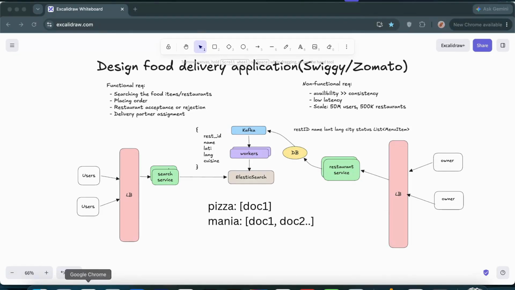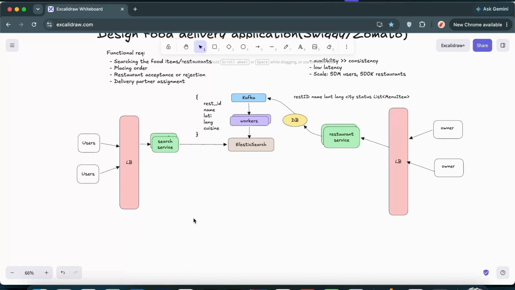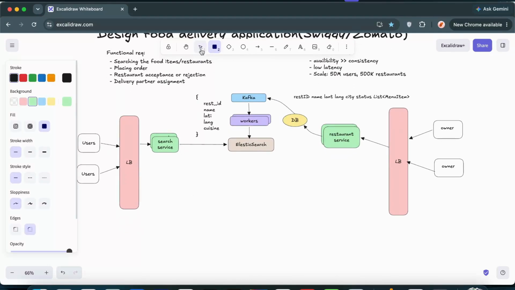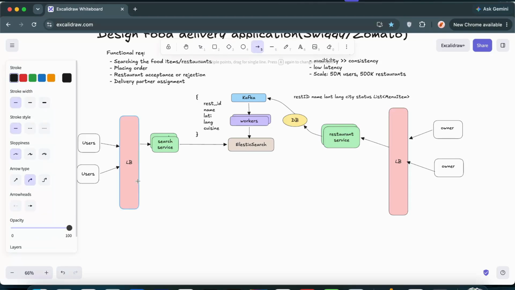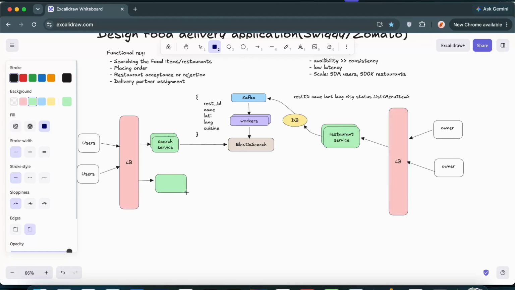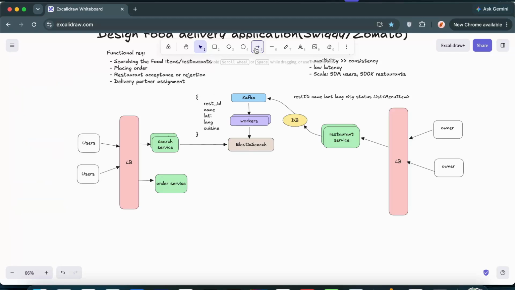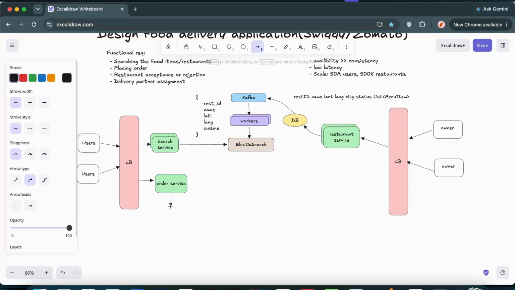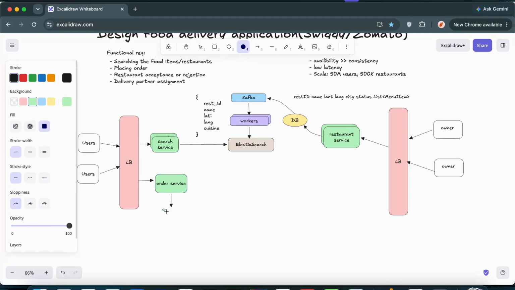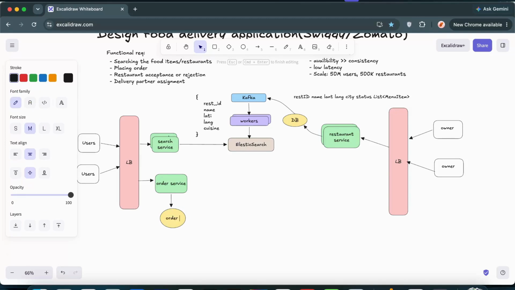Okay, now let's talk about our next functional requirement, that is placing the orders. So we have the order service right over here, which generally accepts all the orders. Any incoming request from the client user side who wants to place an order, this order service will consider, and it generally communicates with the payment service to ensure the payment happens, and then whatever order status we have, it will get added into the order DB, right? So we have a database here, which is the order DB.